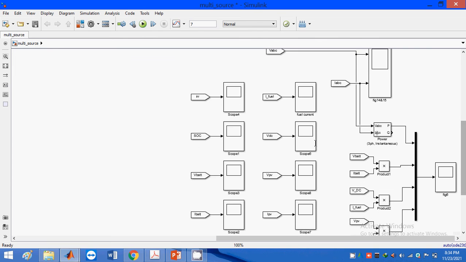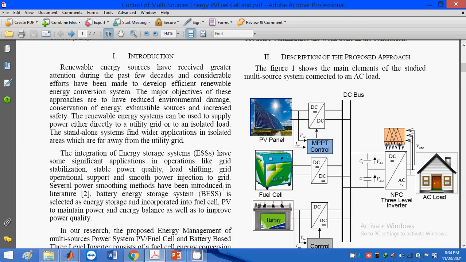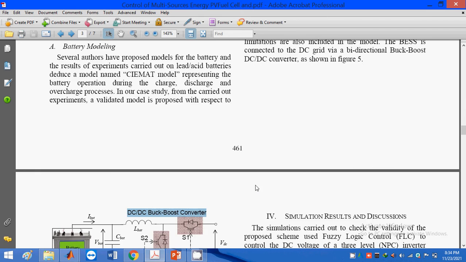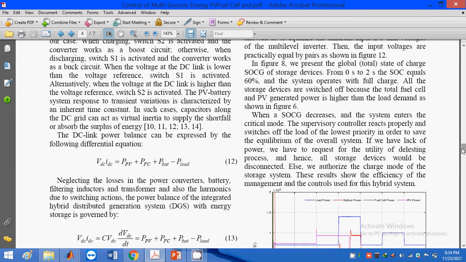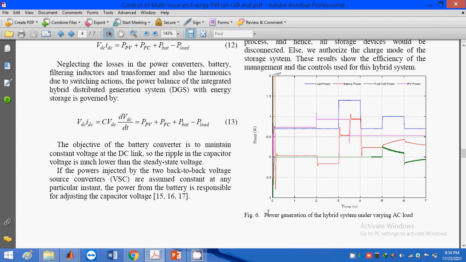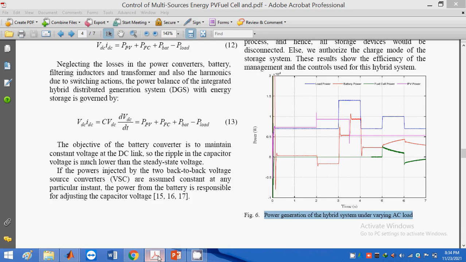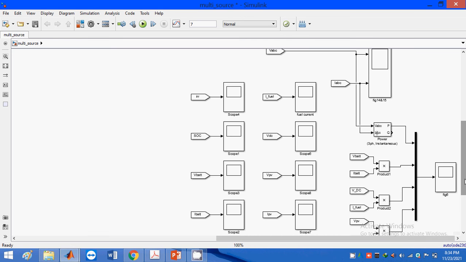Check the results one by one. Power generation for the individual microgrids. This one is the power generation of the hybrid system under varying AC loads.